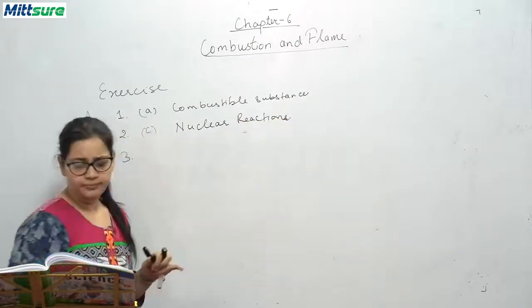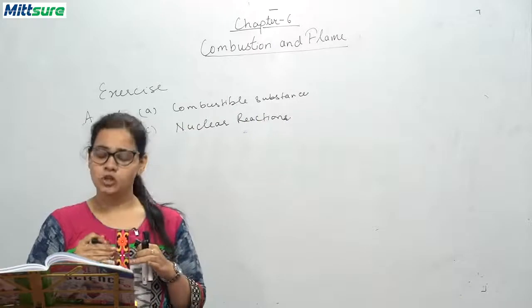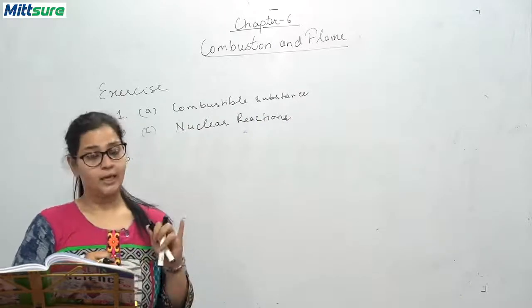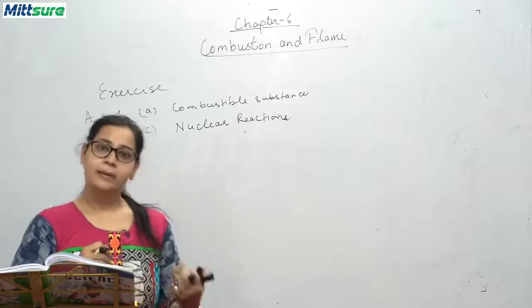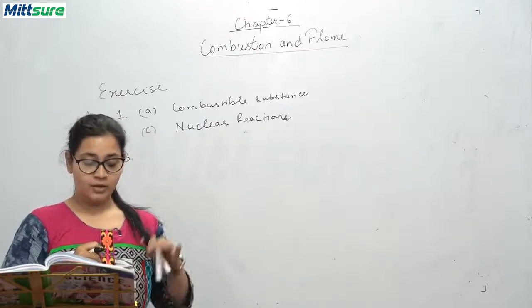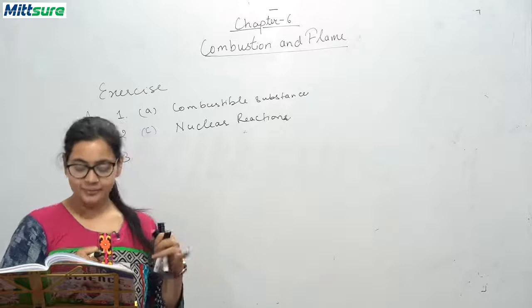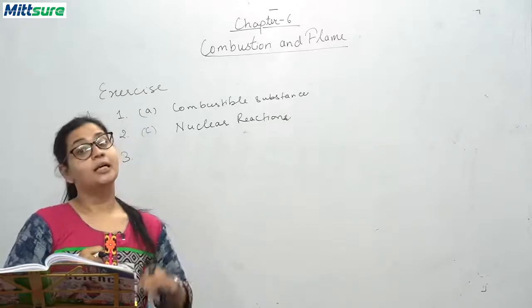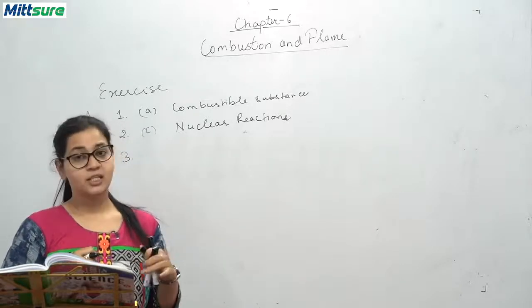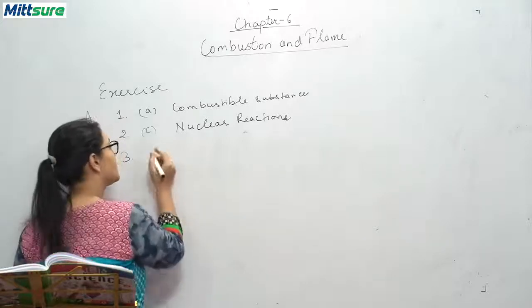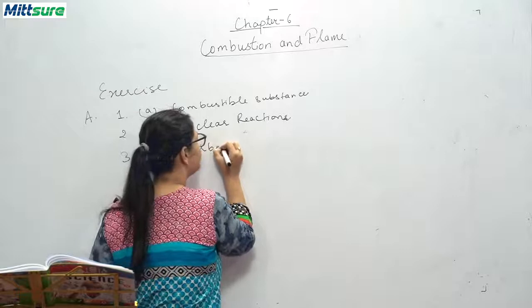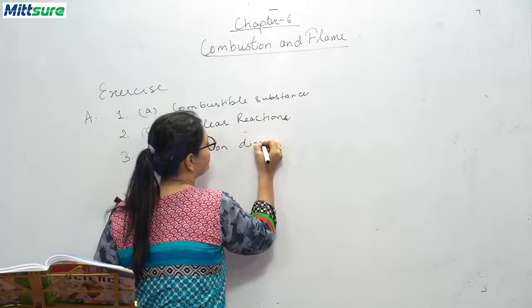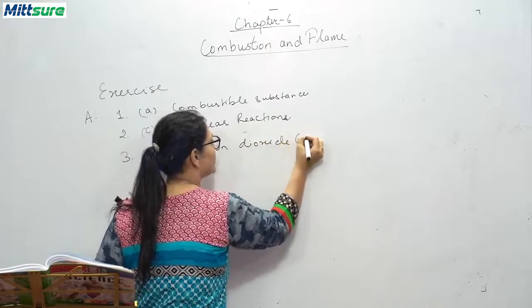Third question is, complete combustion of a fuel produces A sulfur dioxide, B nitrogen, C carbon dioxide, and D all of these. So the correct answer is C, carbon dioxide. Okay, that is CO2.